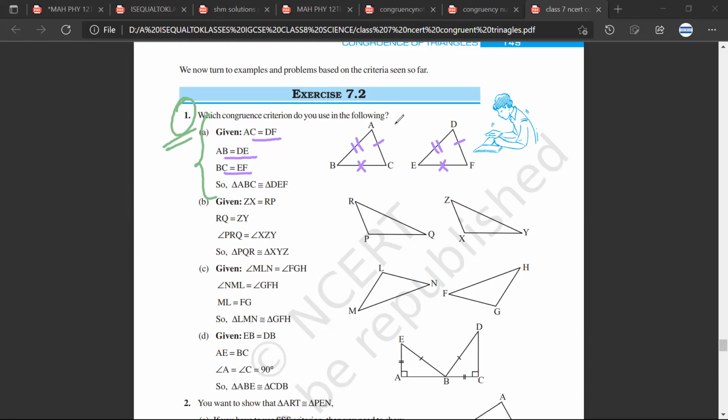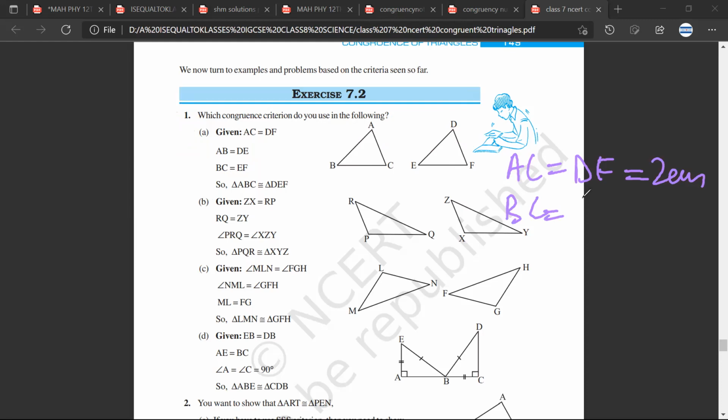See, what you are asking is that they should always give you a length. So for example, they will tell you that AC is equal to DF is equal to 2 centimeter, BC is equal to EF is equal to, let us say, 3 centimeter, and AB is equal to DE is equal to, let us say, 4 centimeter.